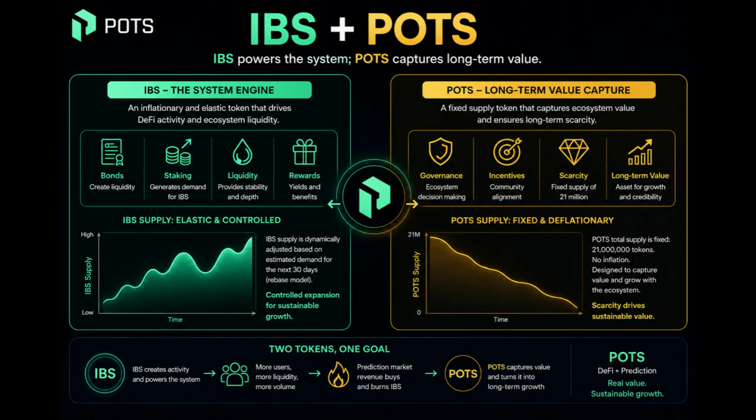The difference is simple. IBS creates activity. POTS captures value. IBS moves the system day by day. POTS represents scarcity, governance, and long-term growth. That is why both tokens work together. One drives DeFi activity, and the other concentrates the value of the ecosystem.